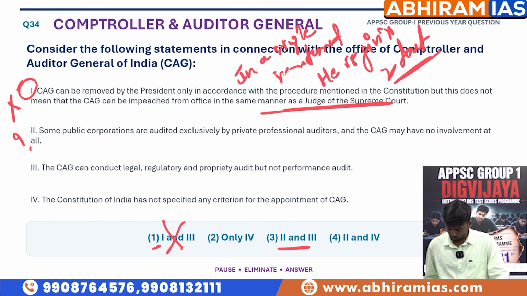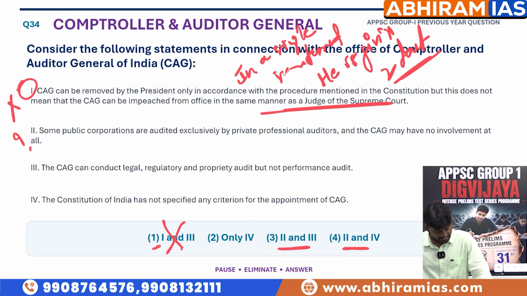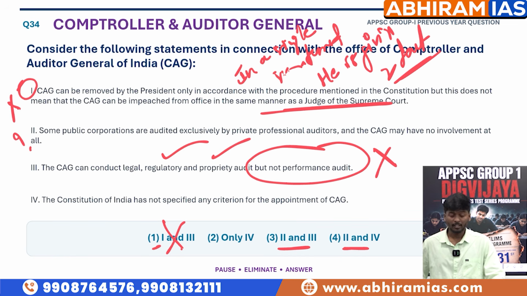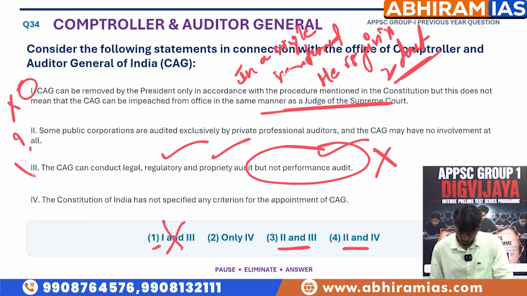Next, the third statement: the CAG can conduct legal, regulatory and proprietary audit but not performance audit. This is wrong. The CAG can do legal audit, regulatory audit, proprietary audit, and also performance audit. So the third statement is wrong.